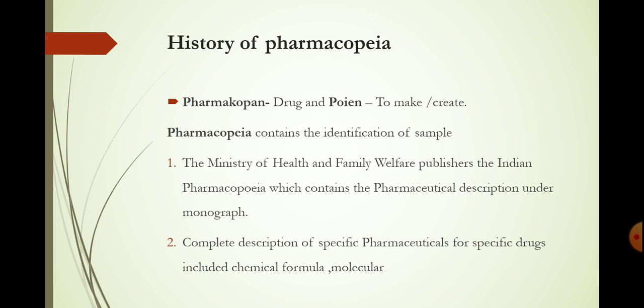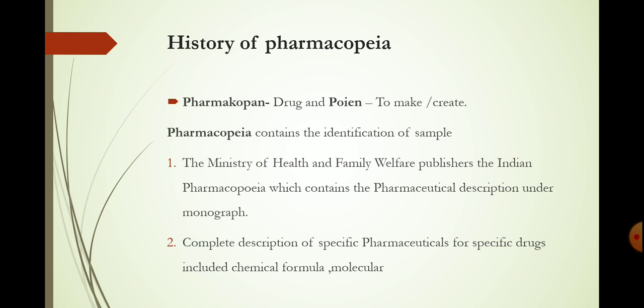The pharmacopoeia contains the identification of samples and the preparation of compounds or medicines. It is a legally binding collection of standards and quality specifications for medicines used in a country or region.